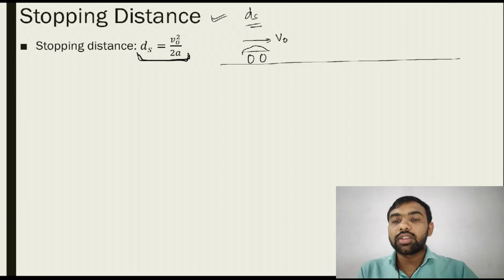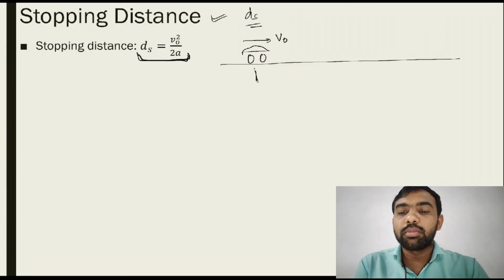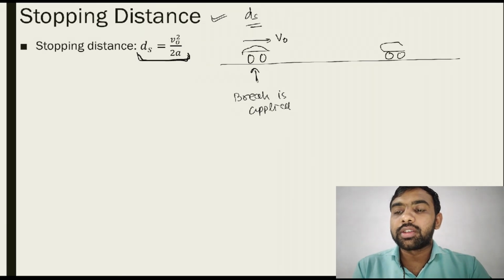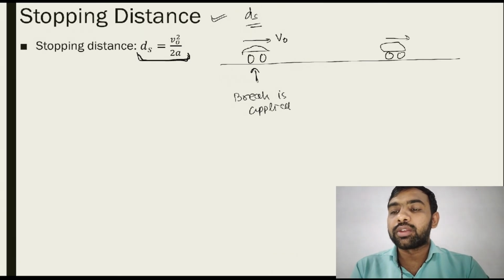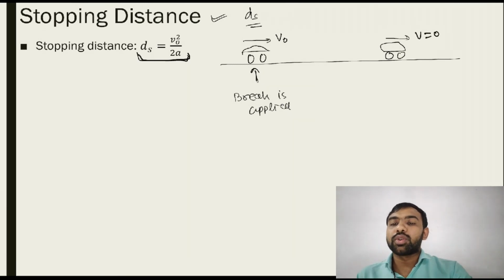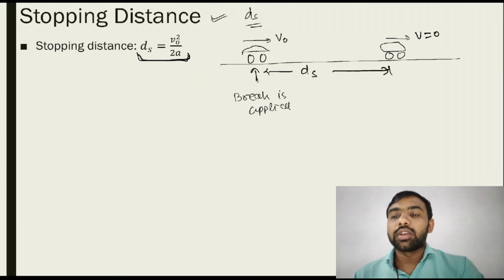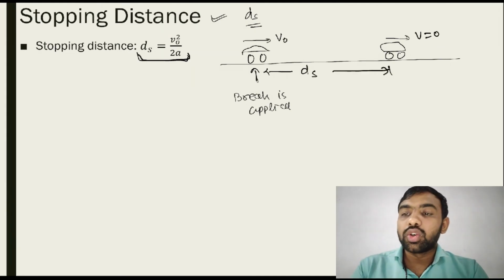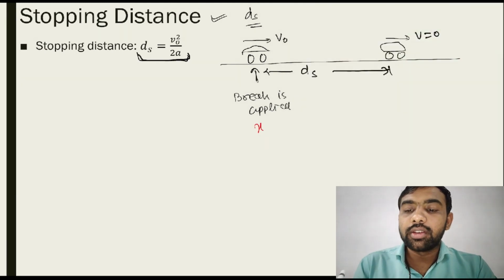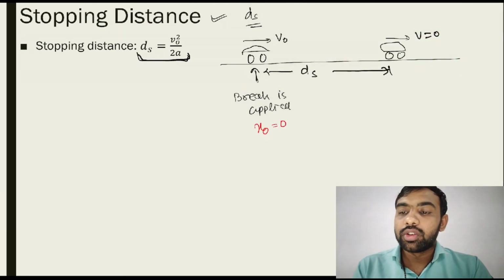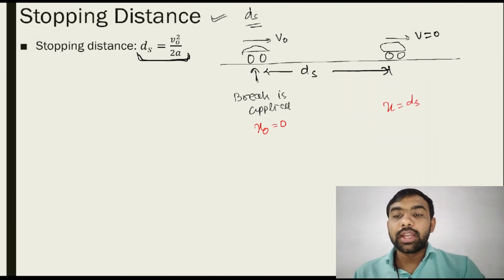Okay, so let's consider this situation. Here at this position, suppose the brake is applied. So the vehicle comes to rest after covering some distance. Vehicle comes to rest means its velocity becomes 0. Here v is equal to 0. Consider this distance as ds. So let's choose some data. Here x0 is equal to 0, so x is equal to ds. Initial velocity v0, final velocity 0.